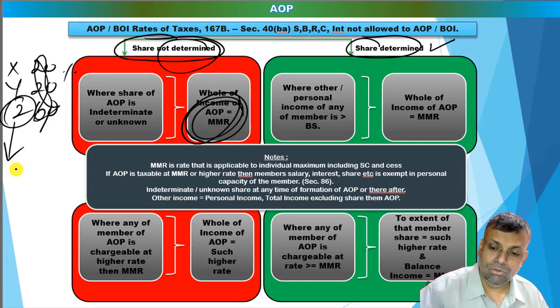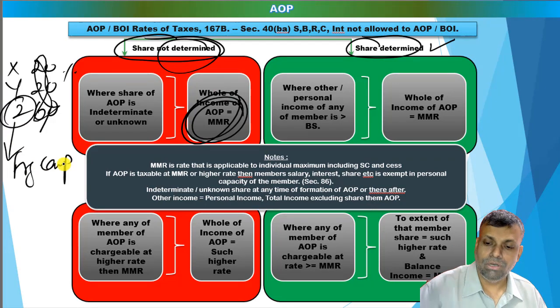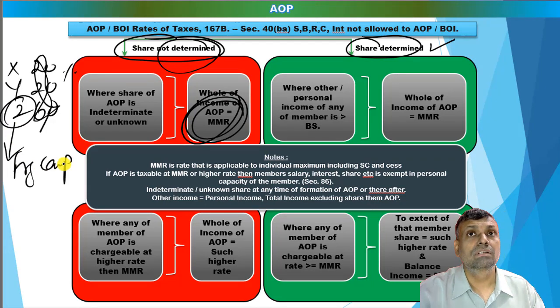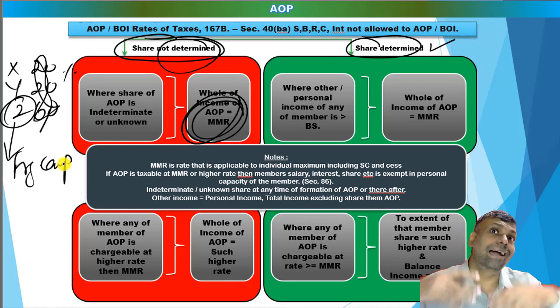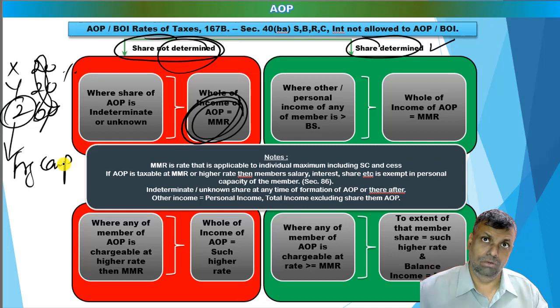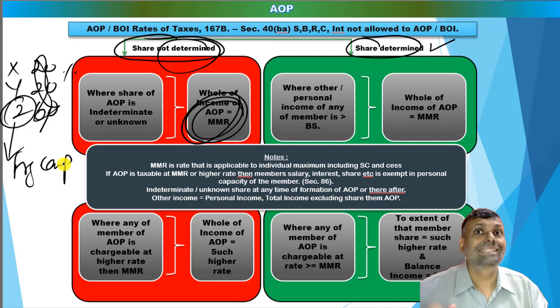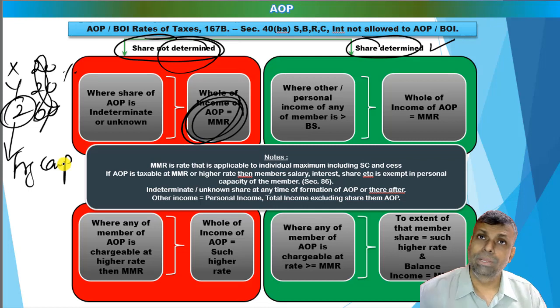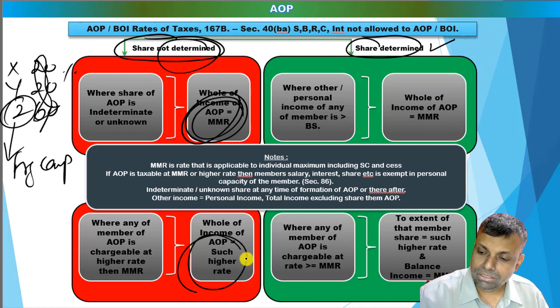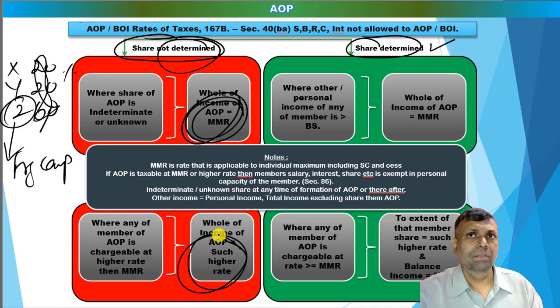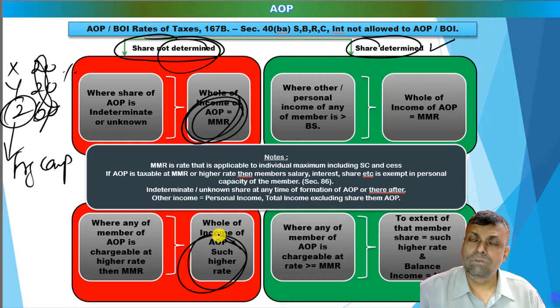Example, supposing in this AOP, Z was a foreign company. I repeat, supposing, friends, this Z was a foreign company. In this case, the foreign company's personal tax rate is higher than the MMR. So if any one member or more than one member is chargeable at rates of tax higher than the MMR, you are basically comparing the MMR with the rate of tax applicable to that member of the AOP. In that case, the entire income will be subjected to such higher rates of tax. That means if the share is not determined, the situation is either the MMR rate of tax or a rate higher than the MMR.